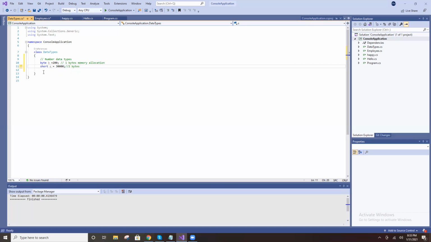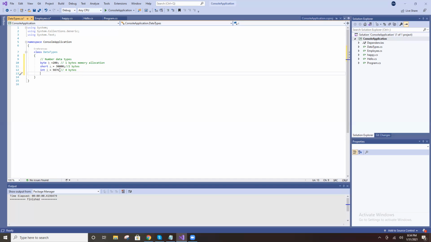After byte and short, then int. Integer is also one of the data types. Int i equal to, you can store a somewhat bigger value. For integer, it is 4 bytes of space. So with 4 bytes it will take more, a very big value.